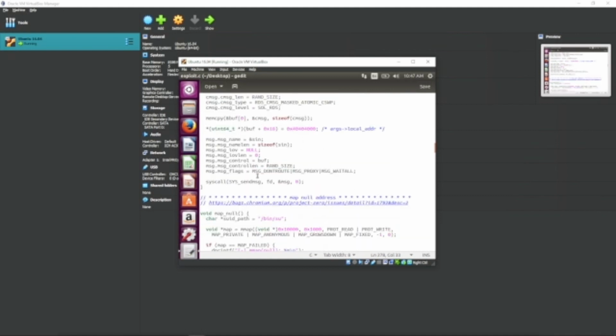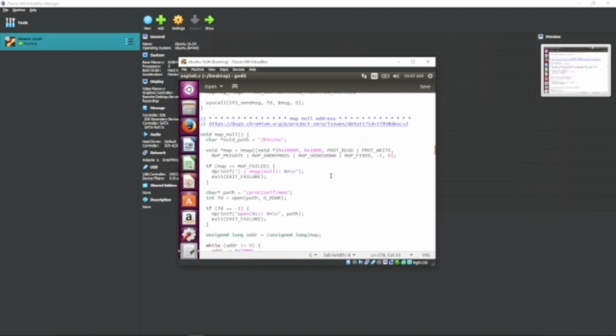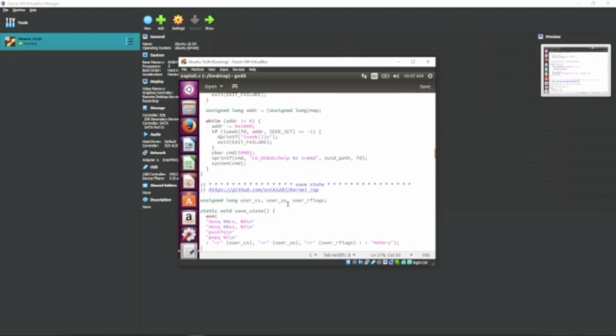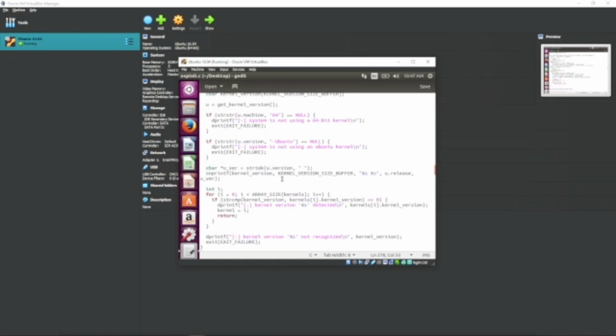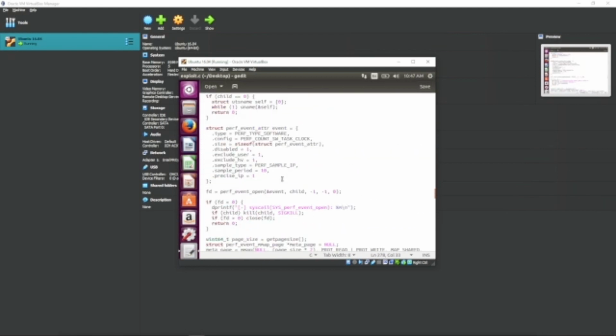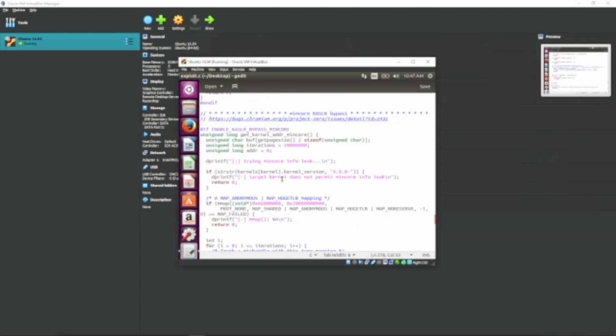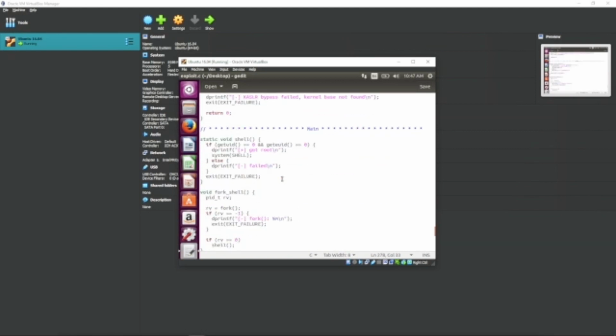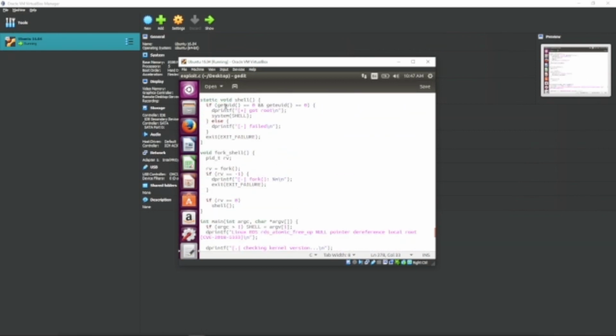So here's the trigger bug, or the null pointer dereference trigger. This is the map null here. And then as we go down, there's some extra information, which I won't get into the details on, all the way down till we find main. So here is the shell function, which just runs system shell.